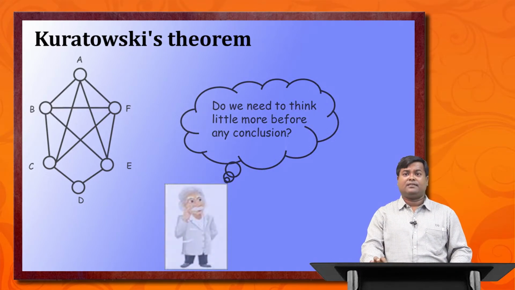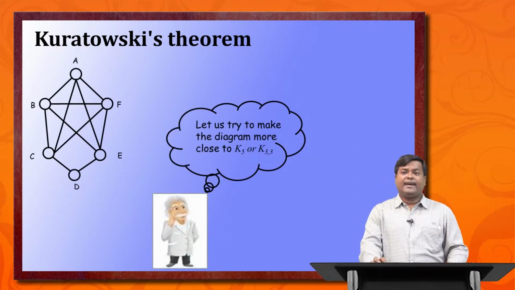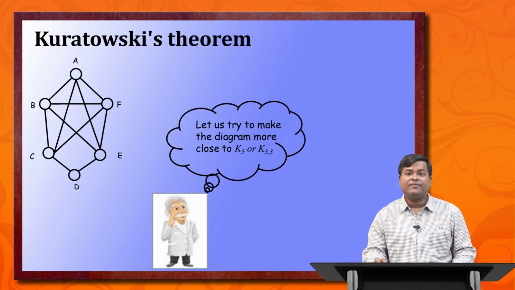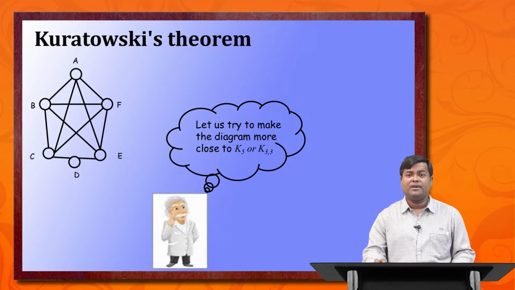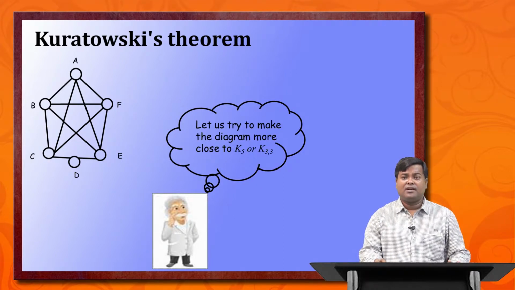Let us try to make the diagram closer to K5 or K3,3. If I push this vertex D in the upward direction, then I see this graph. It looks similar to K5, but the only difference is that we have one extra point D. It is still not a supergraph of K5, but it has a similar orientation, with an extra vertex on the line CE.